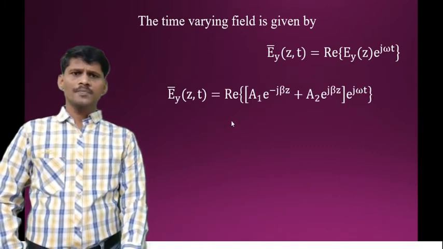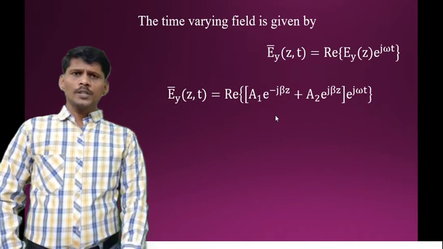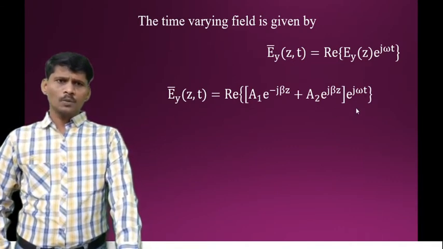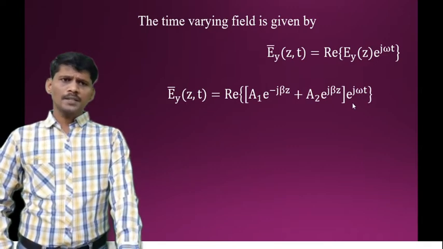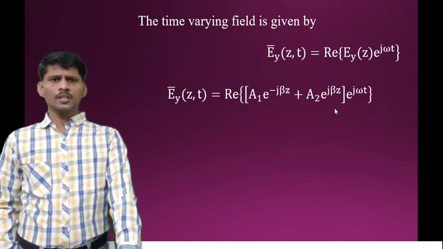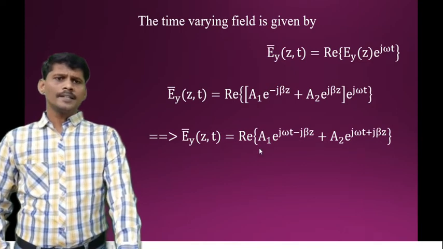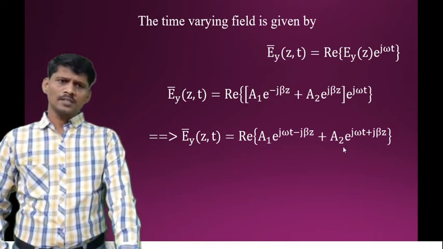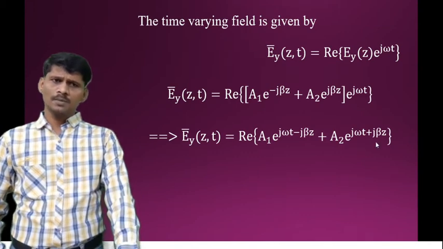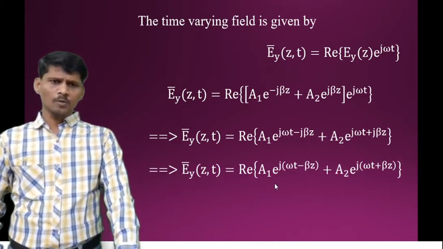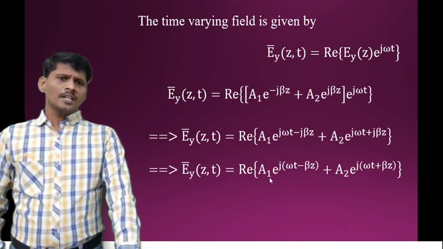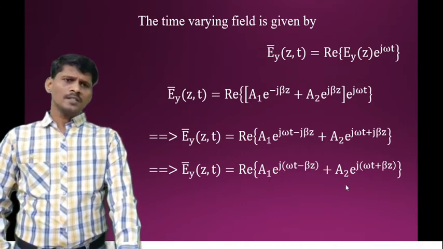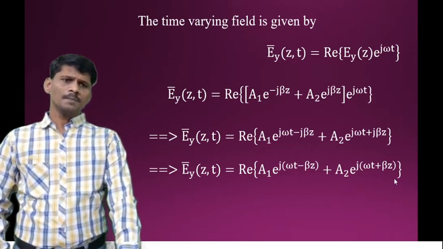We have real part of a1 e power minus j beta z plus a2 e power j beta z into e power j omega t. Multiplying e power j omega t within the bracket term, we have real part of a1 e power j omega t minus j beta z plus a2 into e power j omega t plus j beta z. That is equal to real part of a1 into e power j of omega t minus beta z plus a2 into e power j of omega t plus beta z.